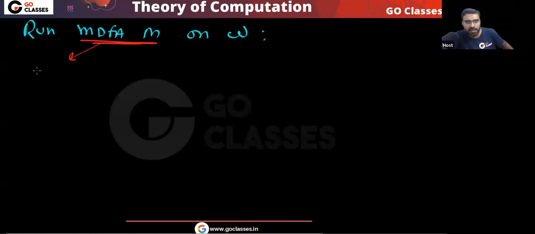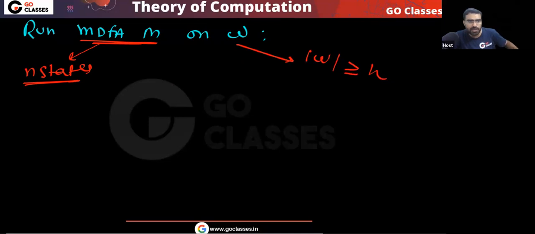If you run this minimal DFA M on W, can I say some state will repeat? Because remember, your minimal DFA has n states, and the length of W is greater than or equal to n. And I'm taking P equal to n.